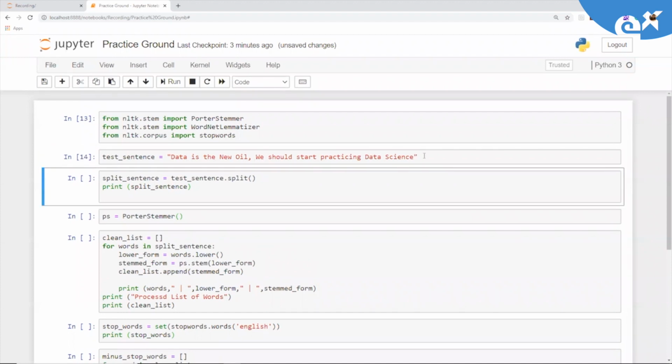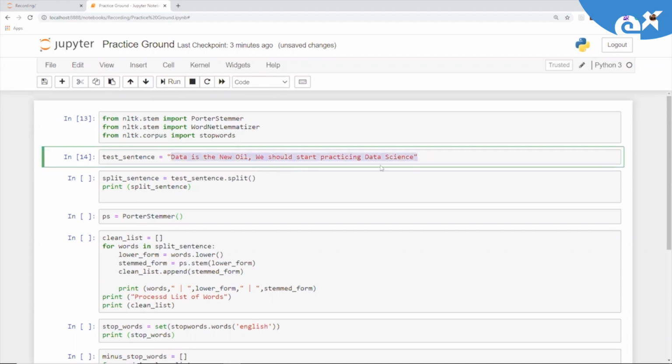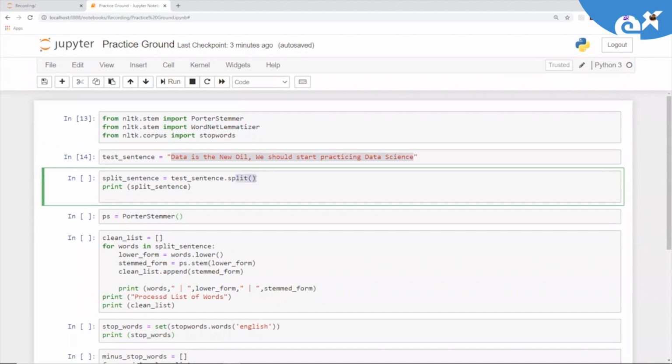So let's execute this. Now, first of all, if you want to apply pre-processing, convert all these things into lowercase, retain only the words which are not part of the stop words, and also apply stemming, first of all we'll have to split these sentences into words. So what's the function for that? split_sentence equal to test_sentence.split(). By default, if you don't give anything here, it's going to split the sentence on spaces, right?